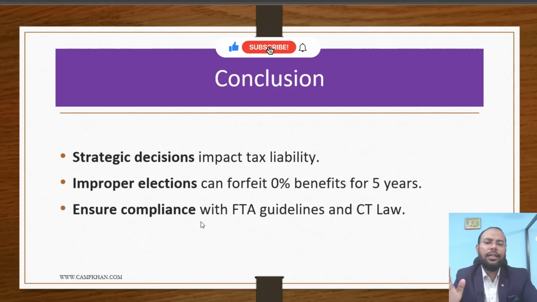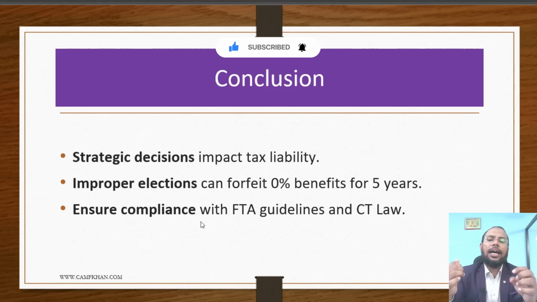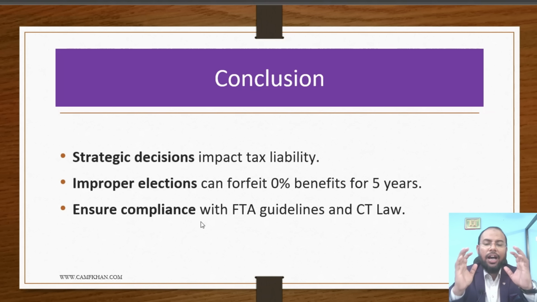Finally, we will conclude here. This is very important to consider if you want to lose your qualifying free zone entity status. And further, if you lose your qualifying free zone entity status, you can elect the normal tax slab, or you can elect small business relief. If you have losses, at that time you should elect the normal standard tax rate without small business relief. If you have not incurred any losses in the current financial year, at that time you should elect small business relief. I hope you understand. This is a very strategic decision. You need to consider this properly.